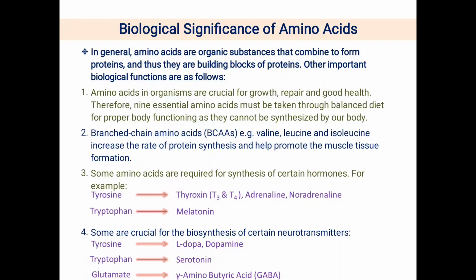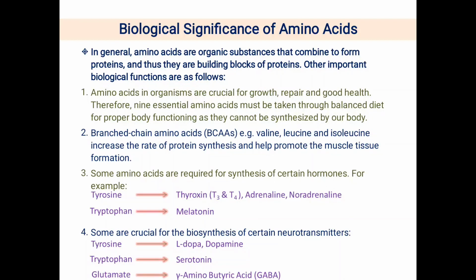And depending upon the organism, if you talk about the human being or mammalian system, 9 essential amino acids must be taken through a balanced diet for proper body functioning, as they cannot be synthesized by our body.